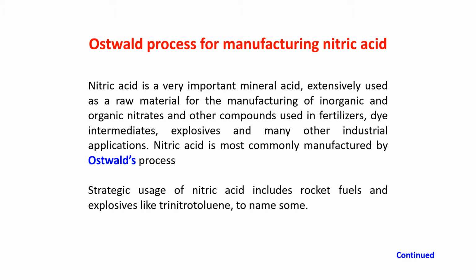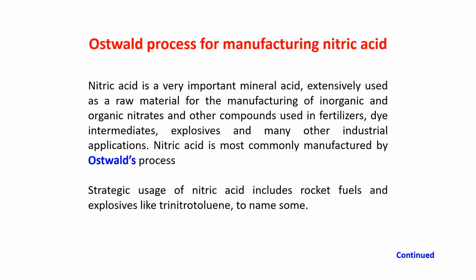What is happening in that? Nitric acid is a very important mineral acid. It is extensively used as a raw material for the manufacture of inorganic and organic nitrates.